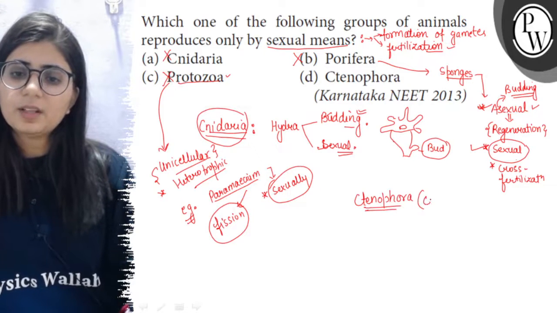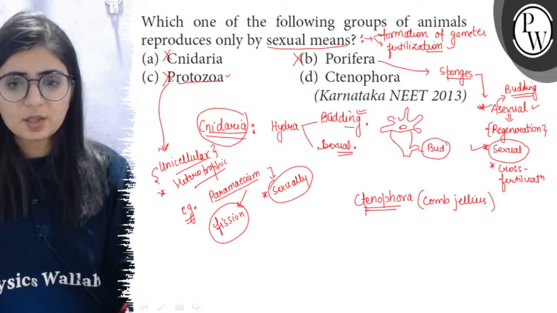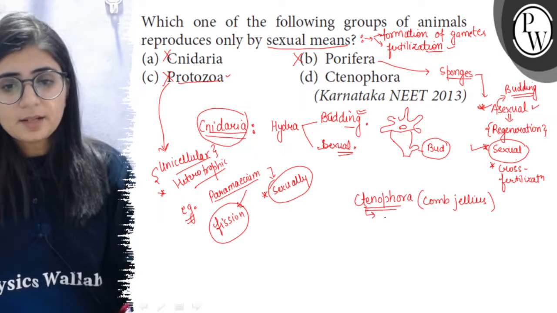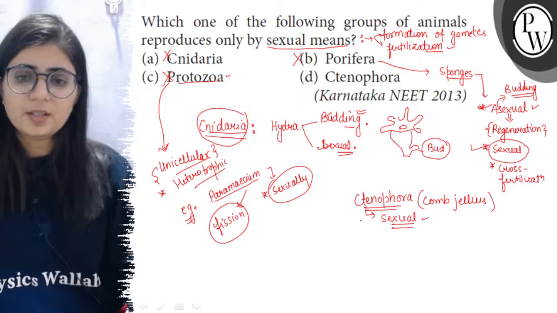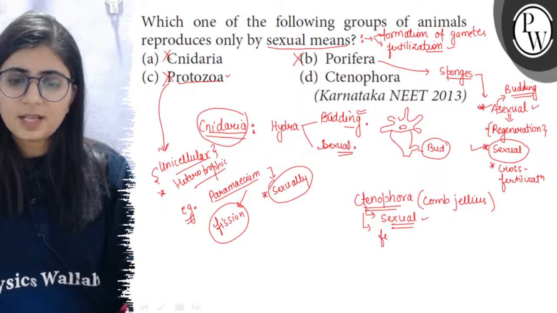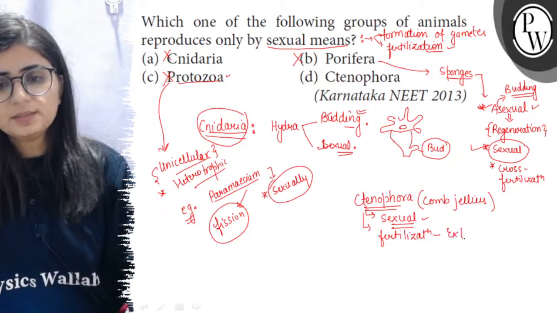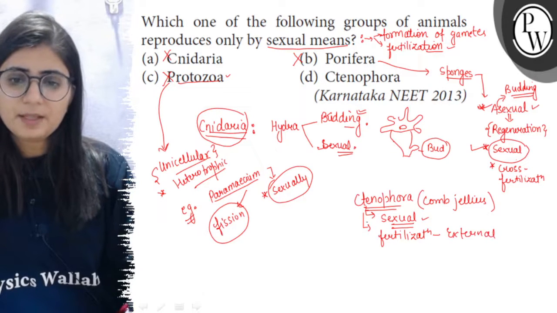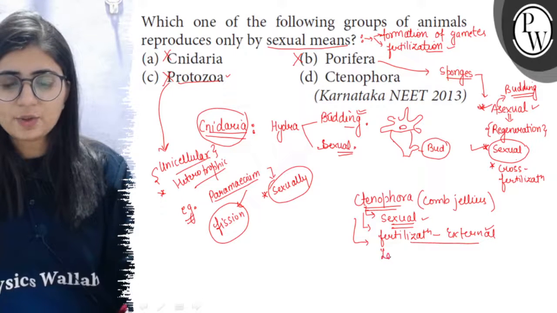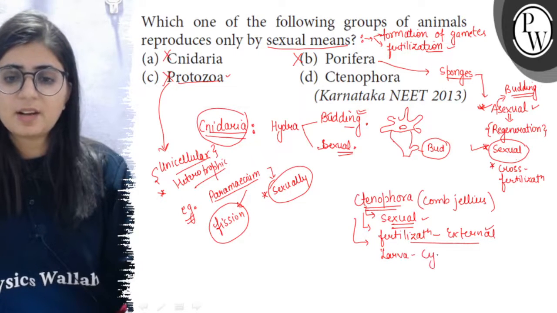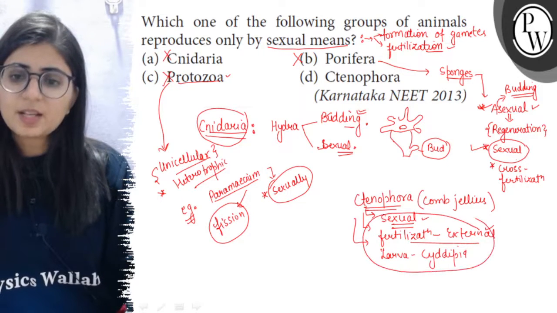Ctenophora, or the comb jellies. These are marine animals. These are exclusively marine, and here they reproduce by only the sexual method of reproduction. Here the fertilization is external, it occurs in the water, and the development is indirect. So a larval stage is found, and this larva is called the cydippid larva. So it reproduces by sexual means only.